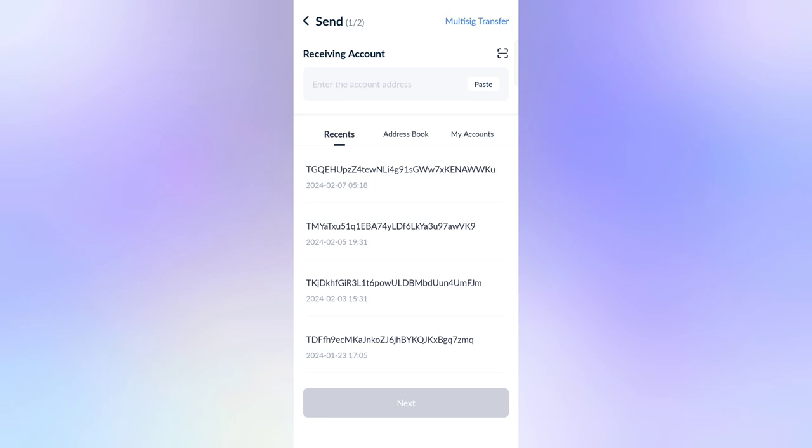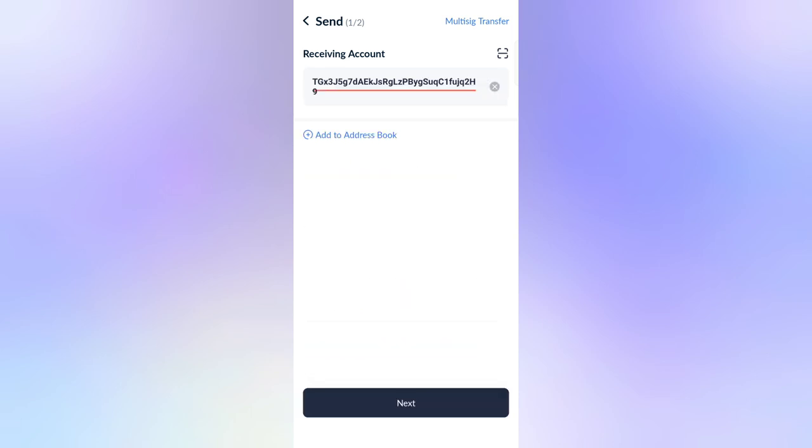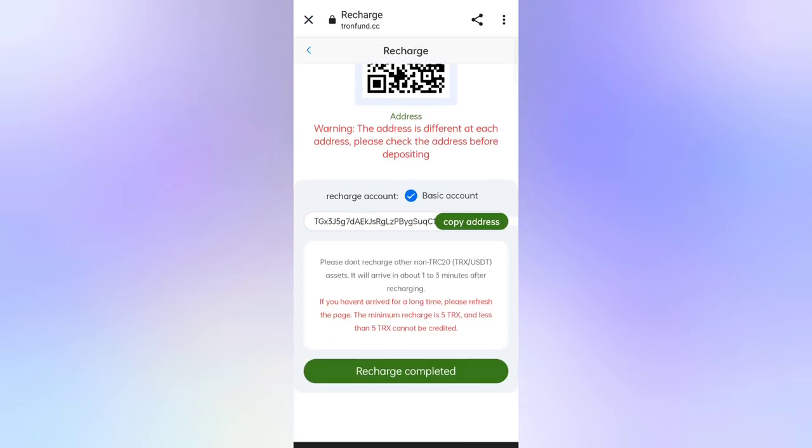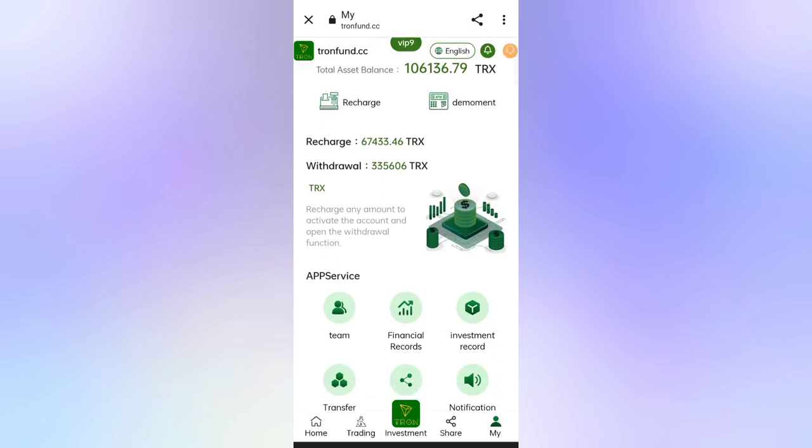Now paste the address in your wallet, then click on the next button. So guys, you can recharge according to your budget. After transferring the money, click on recharge complete, then your amount will be added. Okay, so now I will tell you how to invest in the mining.